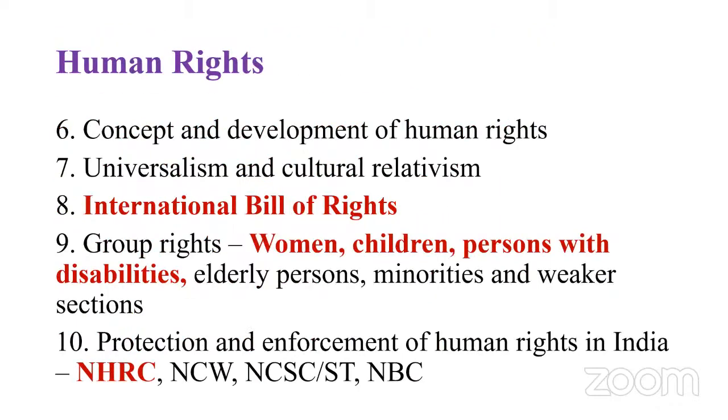Next is human rights. Human rights is also a very lengthy and big subject to study, because you have the concept and development of human rights. So, three generations of human rights. They always ask questions from the three generations of human rights, so please be thorough with them. Next, we have universalism and cultural relativism, and the International Bill of Rights: UDHR, ICCPR, ICESCR. All those provisions must be read. At least for the UDHR, be thorough with all the provisions, all the articles, and the order in which they come, because they will ask in the examination for sure.